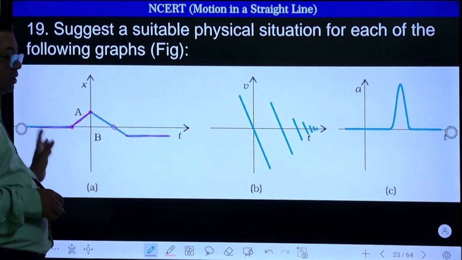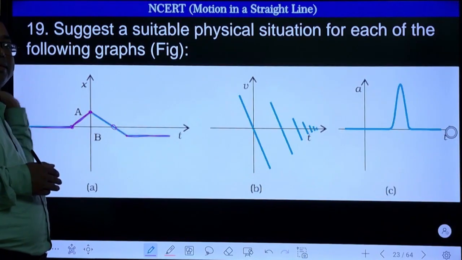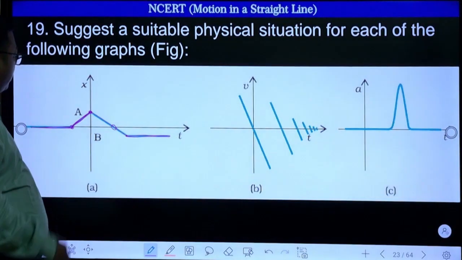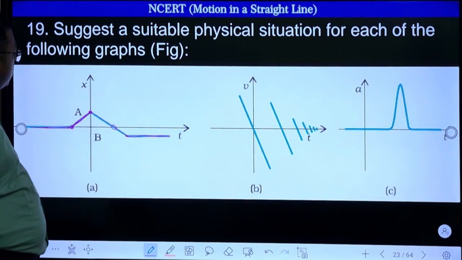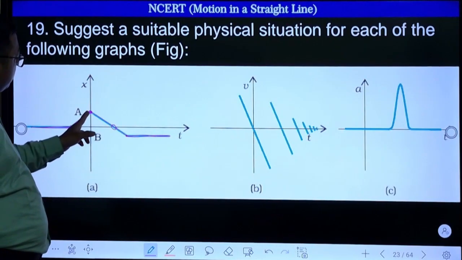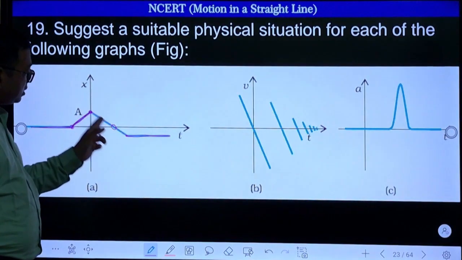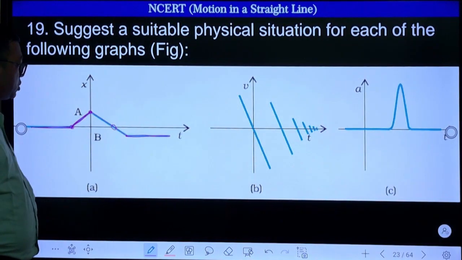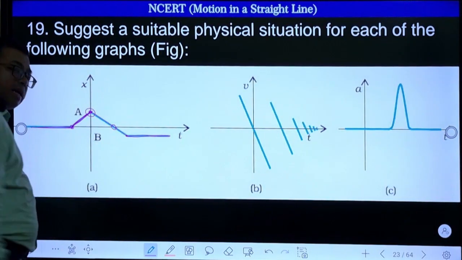Before the observation, that means before the observer started, it was at rest, and sometime back it started moving, right? And then it increases its distance, position, and its velocity. Note that here this slope represents constant velocity. After that the velocity has changed, so definitely there must be a change of velocity, meaning some force has acted, right?